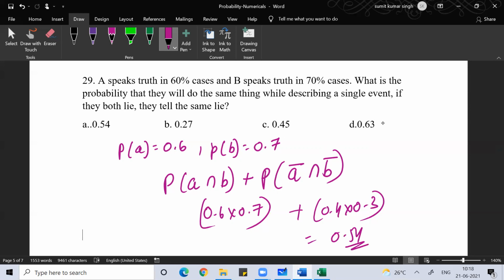If they ask you the probability that both will describe different things, it is like A is telling truth, B is telling lie, or A is telling lie, B is telling truth, then they will differ. Or the probability that both will explain the same thing in the same way, means both are telling truth at the same time plus both are telling lie at the same time.